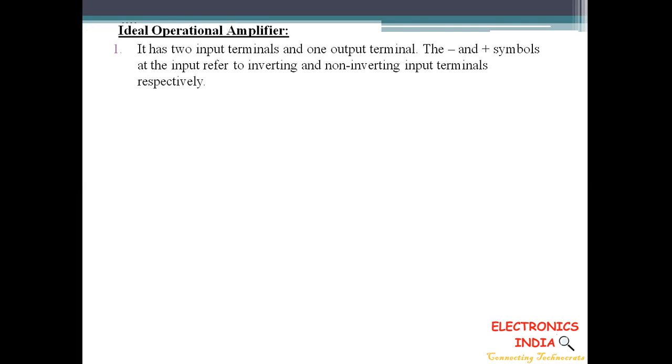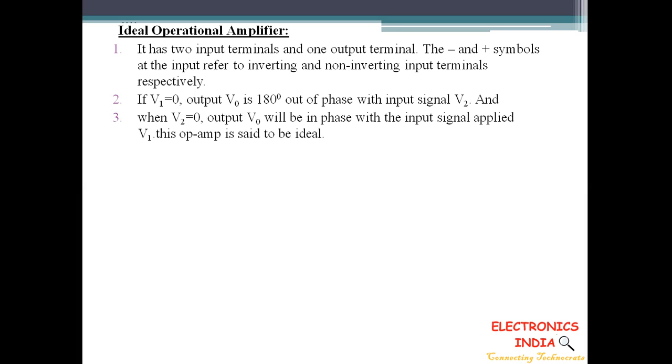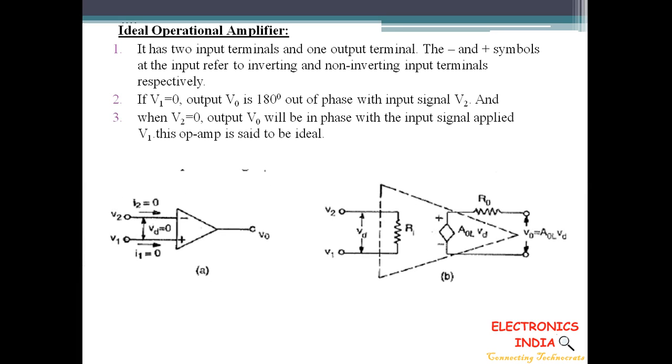Now let us see the ideal characteristics of operational amplifier. We know that the operational amplifier consists of two input terminals, V1 and V2.